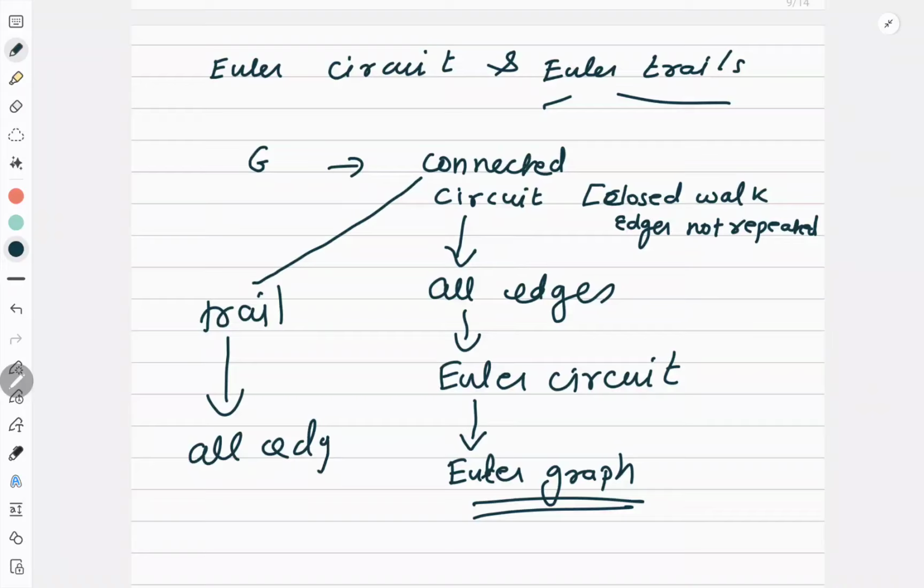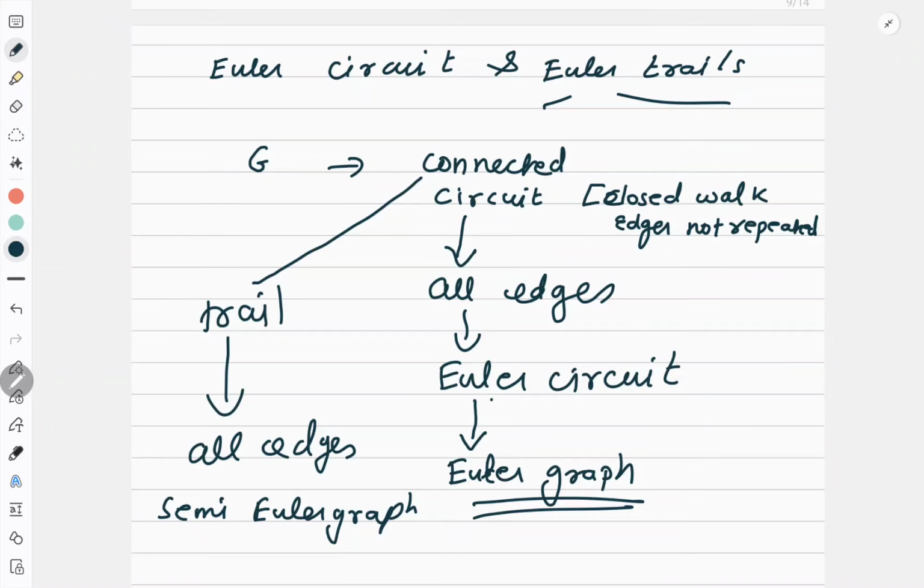So basically the moment the word Euler comes, it means I have to travel all the edges, but I should not repeat any edge. There is no restriction for vertex, but there is a restriction for your edges. Now, if you get a Euler circuit in a graph, it is called Euler graph. Same way, if you find any Euler trail in a graph, then it is called semi-Euler graph.